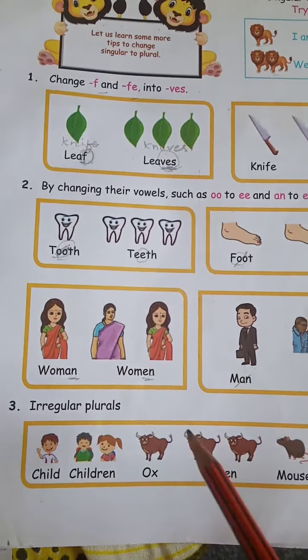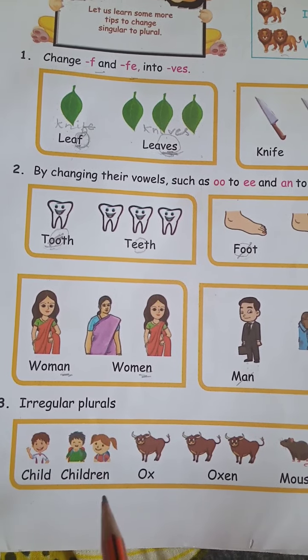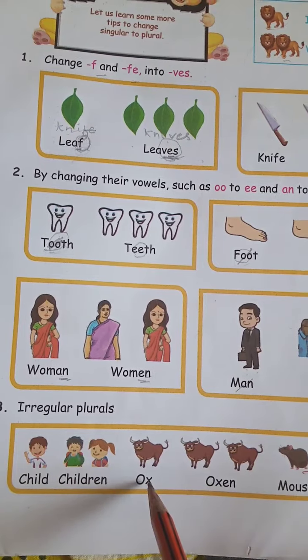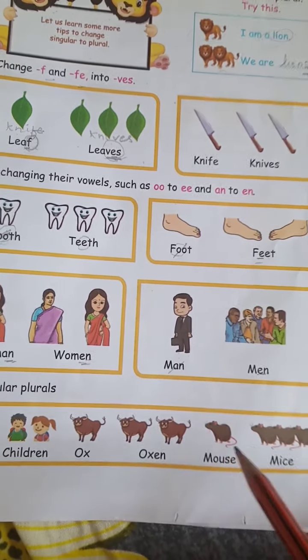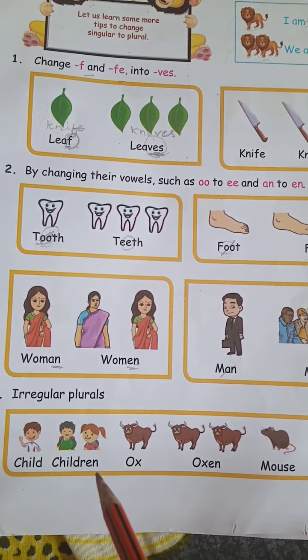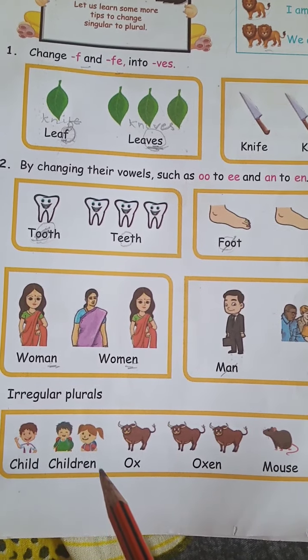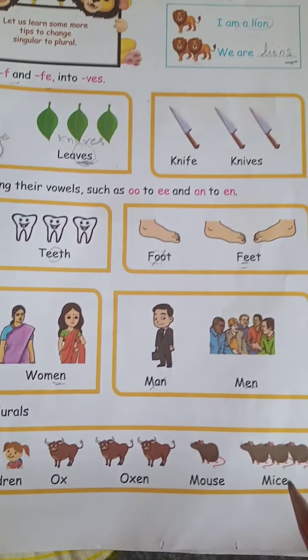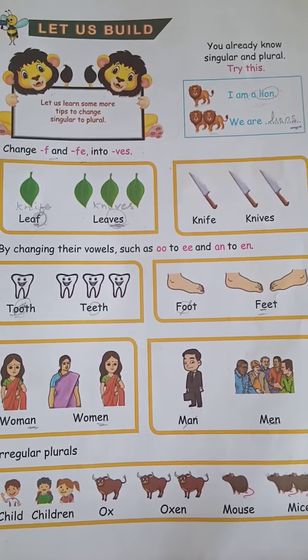Okay, irregular plurals. For these types of words you will completely change the word. Child, children. Ox, oxen. Mouse, mice. These you have to learn. Okay, child, when in plural, will come as children. Ox, oxen. Mouse, mice. Got it?